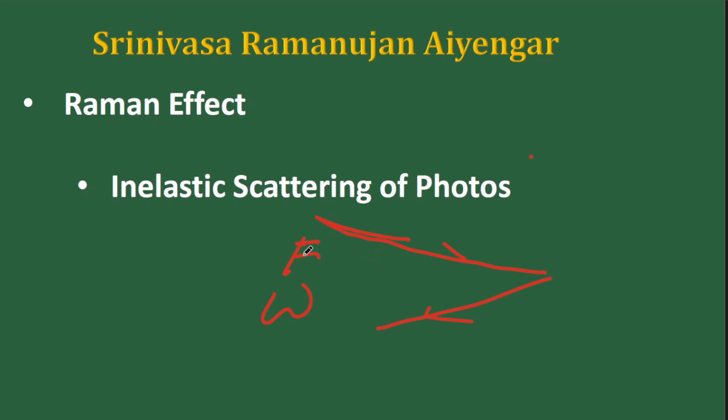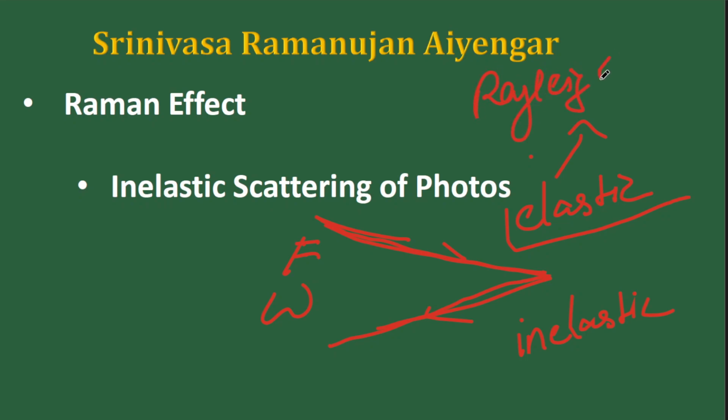So if the frequency and wavelength are the same in incidence and reflection, then it can be called elastic scattering. If it's different, it can be called inelastic scattering. Elastic scattering is a concept that was given by Lord Rayleigh. And we call such scattering Rayleigh scattering.